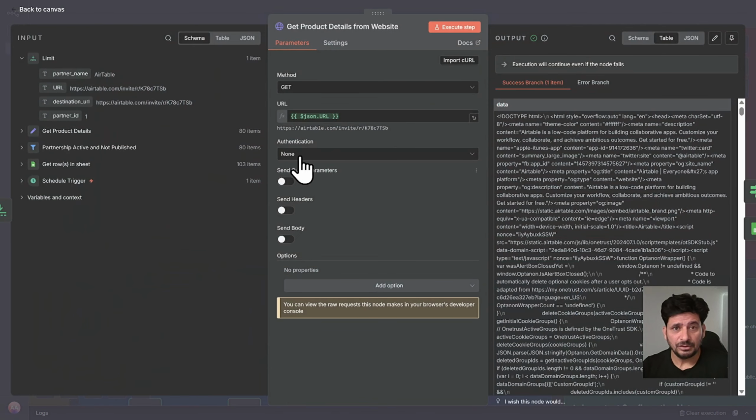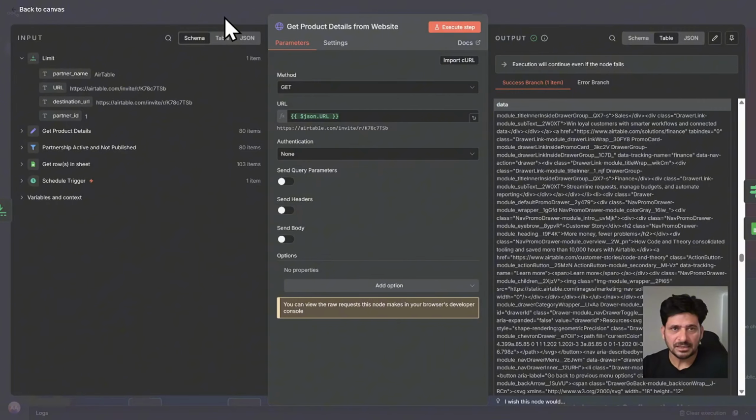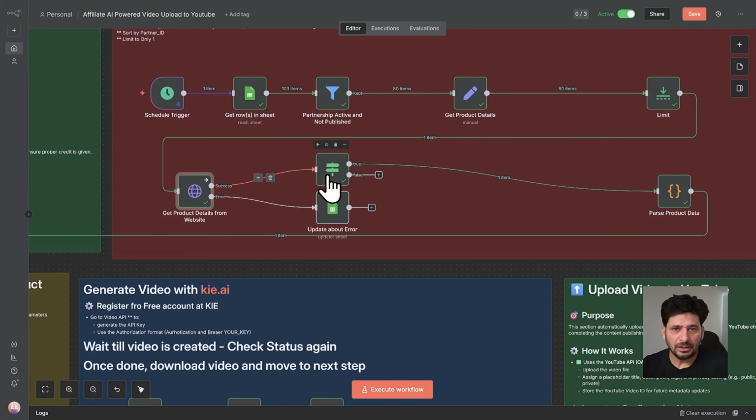It will get the URL here and it will use get HTTP, which will get the entire HTML page. So the complete HTML text is here. And then if it could not get the data, of course, there are sometimes Cloudflare or other security implemented on the website, which doesn't allow get HTTP normally to be accessed. So it will throw an error. If it throws the error, the status will be updated on the sheet because next time it will not try again. That's the reason this filter is applied here. So the filter will exclude the error websites from here and it will then move to the next step. If there is no error, it will move next.